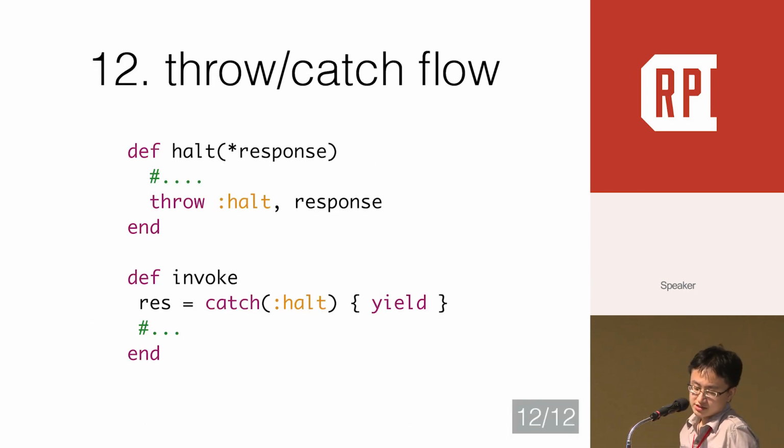Okay. Sometimes you really want a kind of go-to feature. Then Ruby provides it through the catch and throw syntax, so we can distinguish it from exception handling. This example comes from Sinatra because I cannot find Ruby's real source code using it.